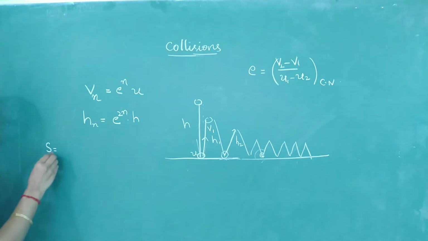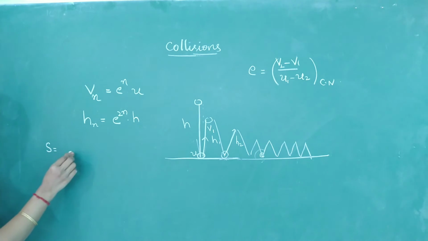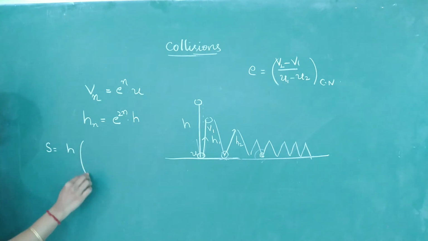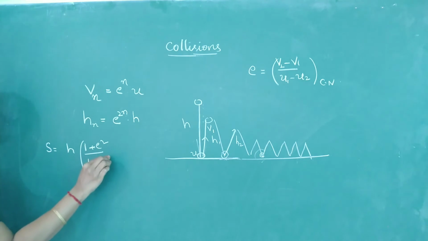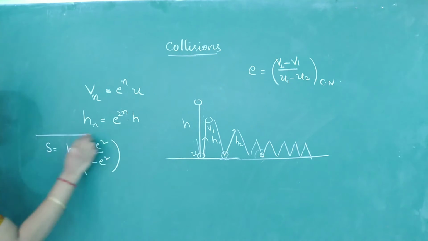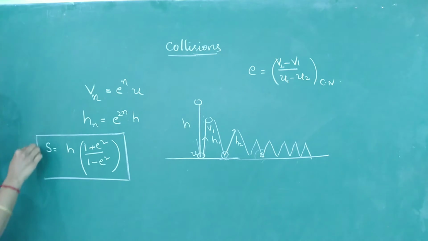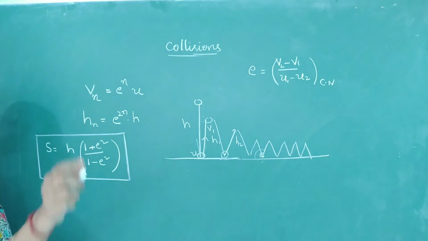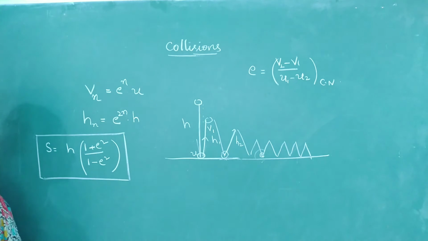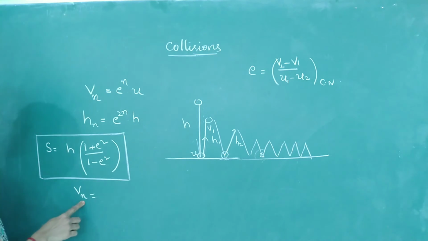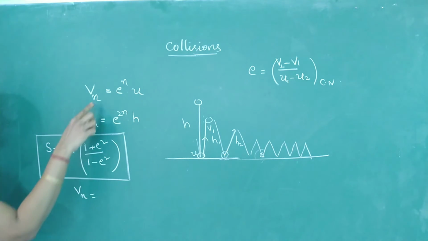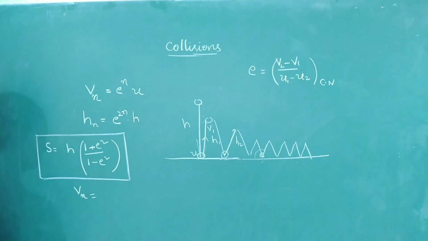So remember the relation for the total distance travelled: h into (1 plus e square) by (1 minus e square). This formula gives me the total distance the ball is going to travel before coming to rest, or after infinite collisions. Similarly, the velocity after the nth collision, the speed after n collisions, we have already written as e to the power n into u.